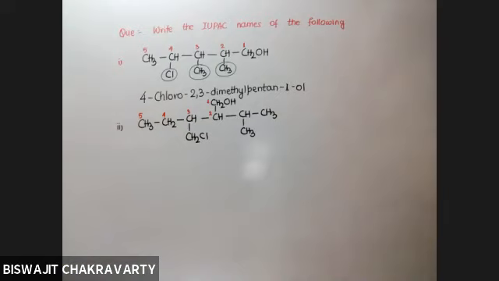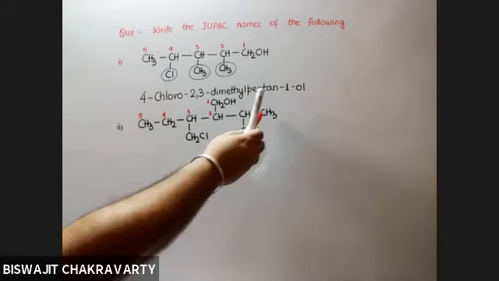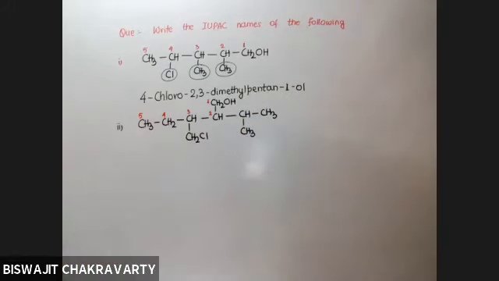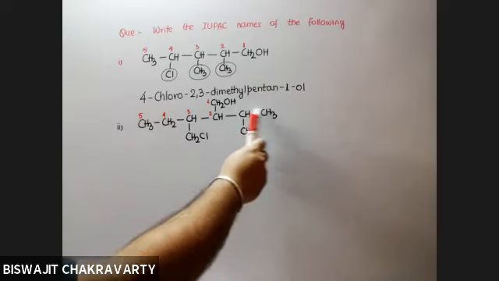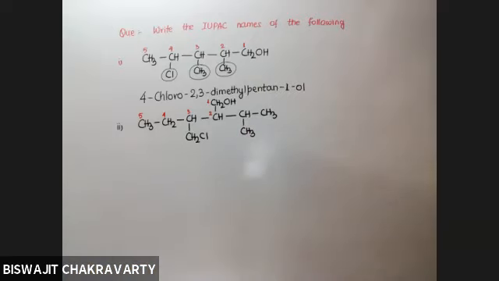Now, when you number this as the longest continuous carbon chain, if I would have chosen this one, then of course it would have been longest with 6 carbons, but would not have contained the OH group in it. So the rule says that you must number the carbon chain in such a way that it contains the functional group even though it is smaller in size. So this group that comes out as a substituent must be named.